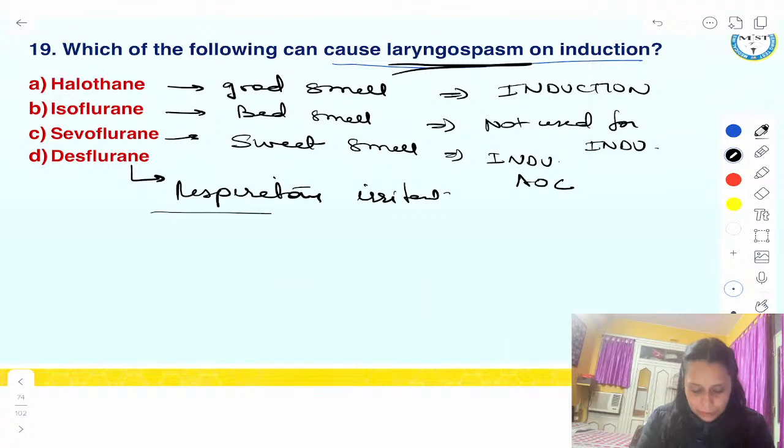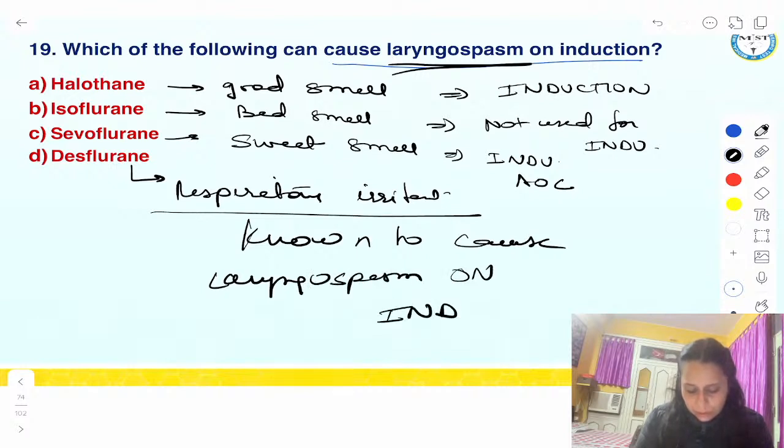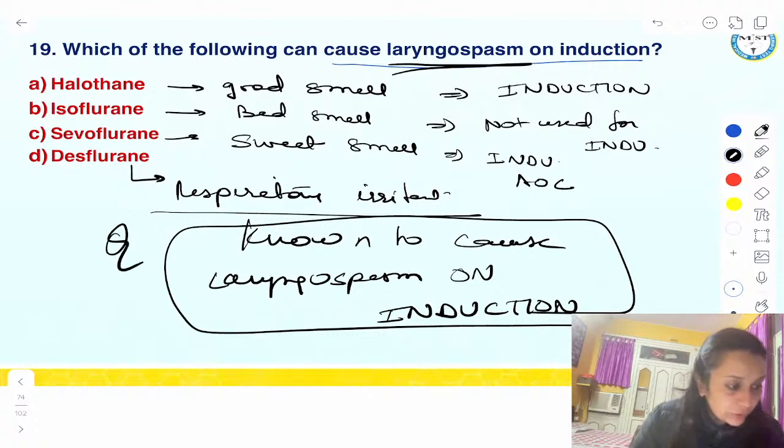And desflurane is known to cause laryngospasm on induction, right? Got it? So keep it in mind. Desflurane can cause laryngospasm on induction. Keep it in mind. Okay?